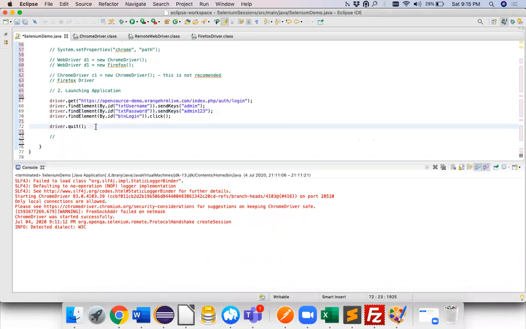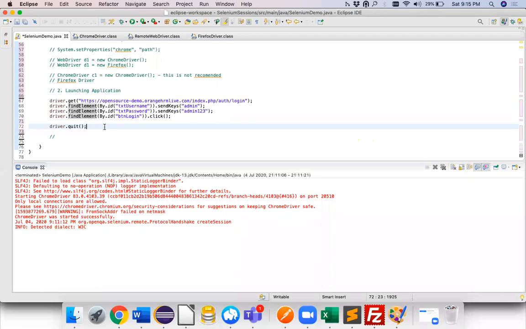Today we saw only launching the driver and finding elements, not finding elements by various means. So I think we covered quite little in terms of coverage, but a lot in terms of background information. But yeah, the basics, something related to the interview point of view, and something related to core concepts of Java.